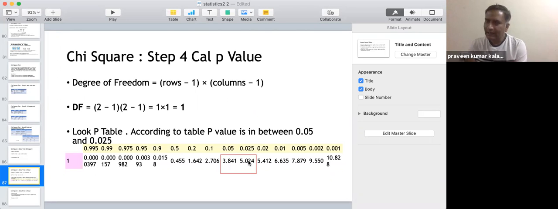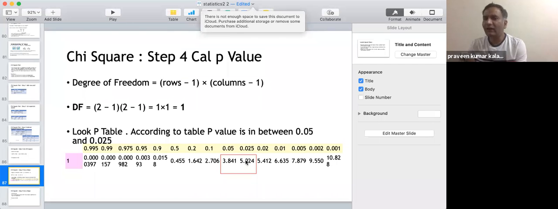So the value that I have, 4 point something, is in between these two entries. I don't have the exact p-value, but I know my p-value would be between 0.05 and 0.025. So according to the p-table, the p-value is in between 0.05 and 0.025, because my chi-square is falling exactly here.